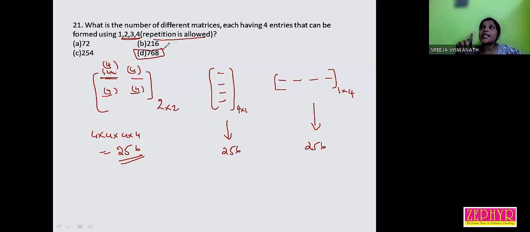In your NCERT textbook, there is a question like how many 2 by 2 matrices.